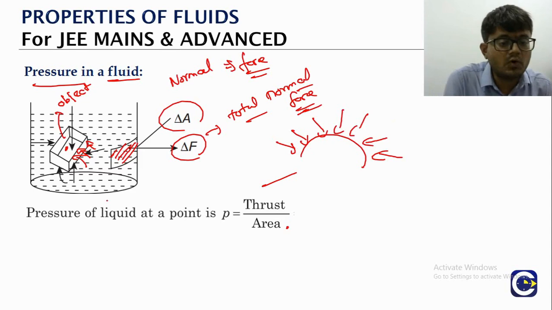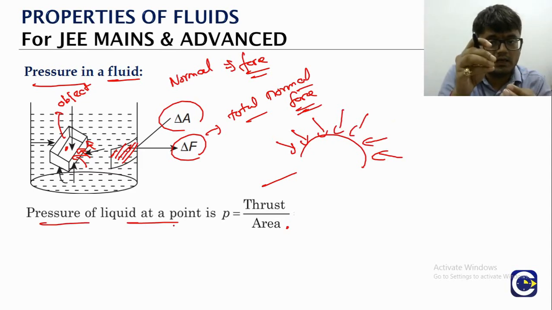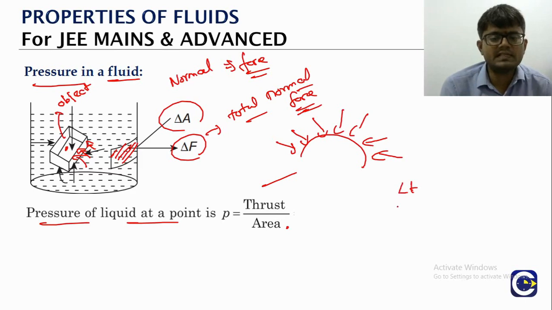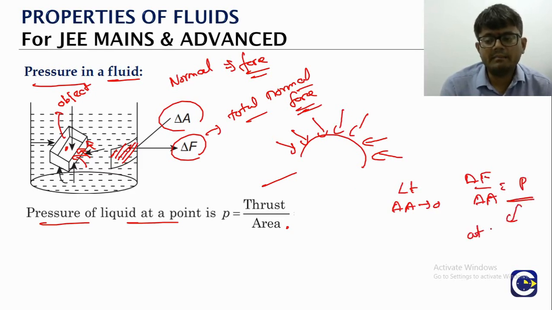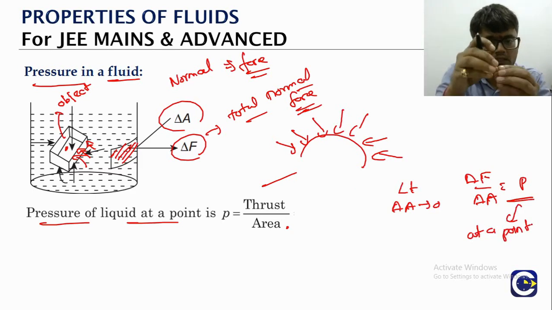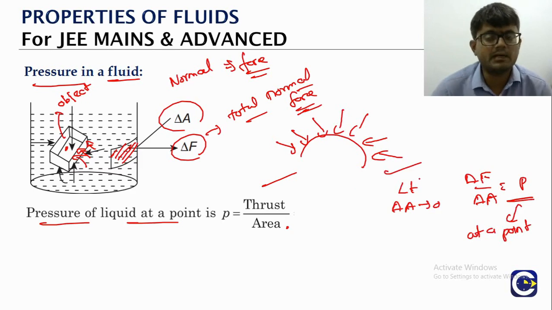Now the thing is, if you want to measure pressure at a point inside the liquid, we should use a mathematical technique. The delta A value, the area we consider, we will make very, very small. If you take the area to be very small, the surface will become like a point. So we will use the limit approach, as in basic math. Limit delta A tending to 0, delta F by delta A, will give us the pressure at a point.